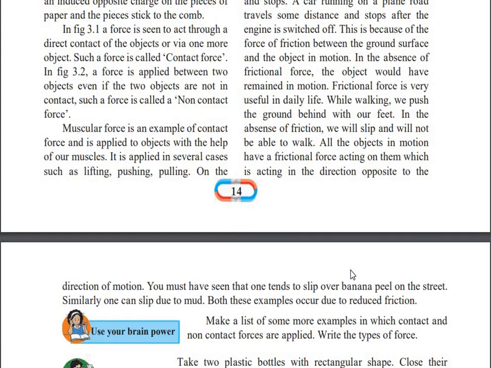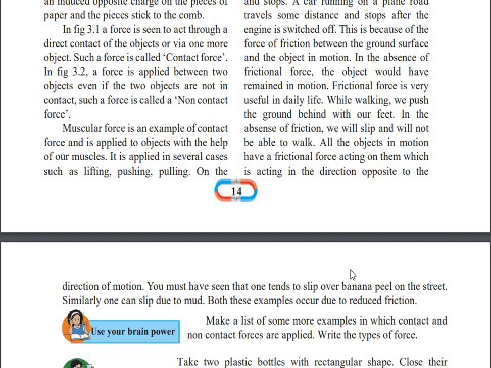You must have observed, you must have experienced, or you have seen that people tend to slip over a banana peel. Why has this occurred? Because the banana peel reduces the frictional force, and due to the reduction of the frictional force, we slip on the banana peel.